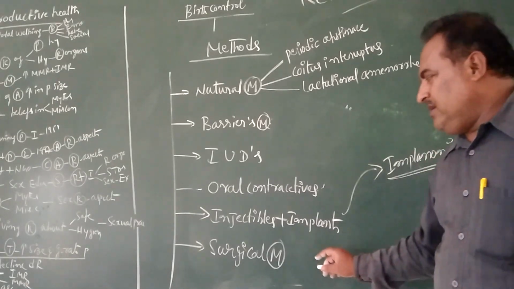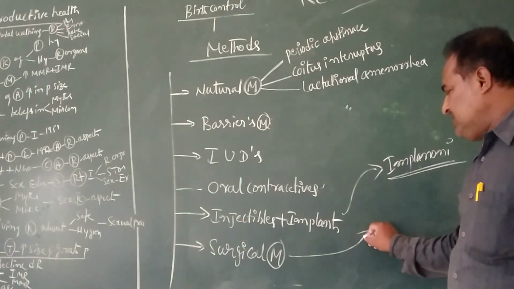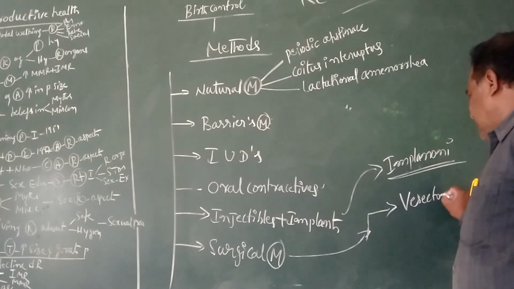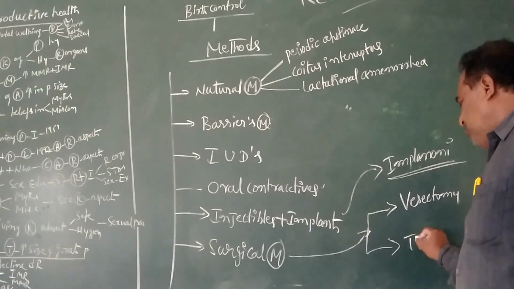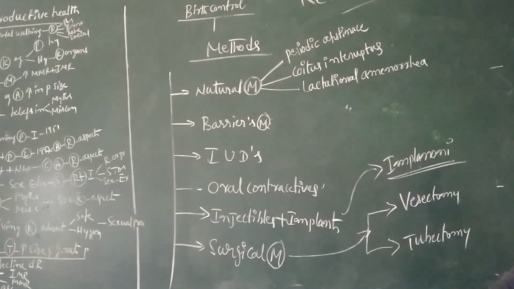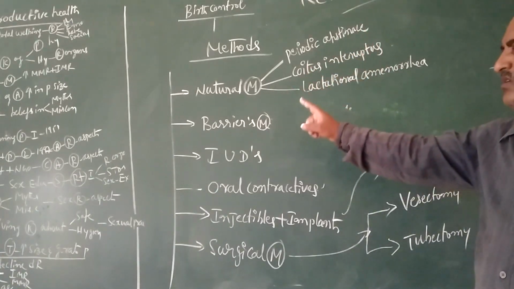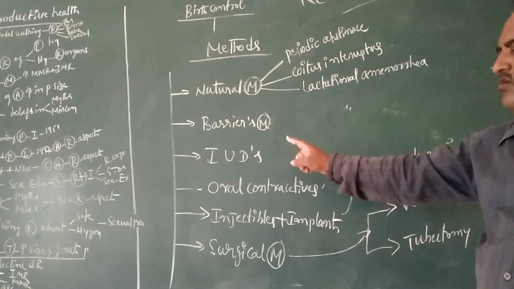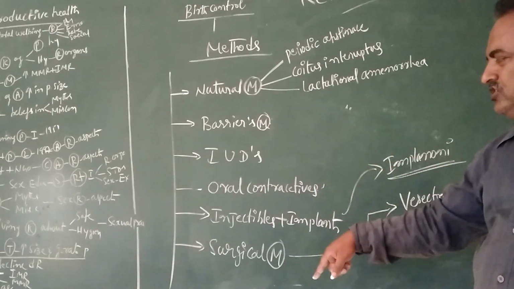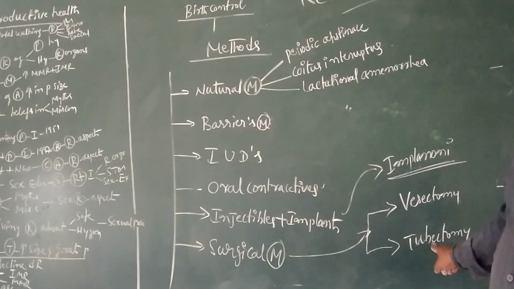In the case of sterilization or the surgical method, there are two different types: vasectomy and tubectomy. So the different kinds of birth control are: natural method, with three types; barriers, which are three; IUDs, intrauterine devices, which are three; oral contraceptives, injectables and implants. The surgical methods include vasectomy and tubectomy.